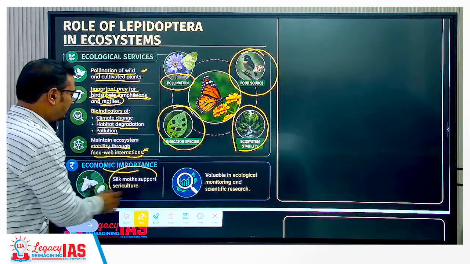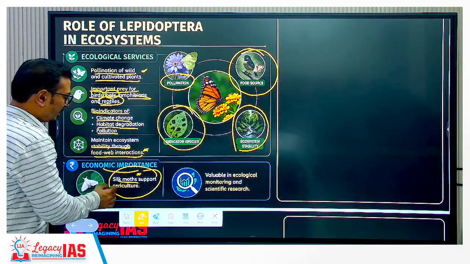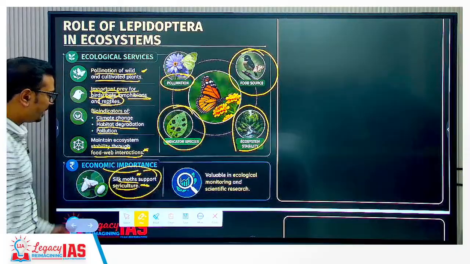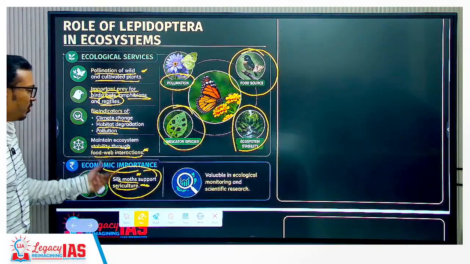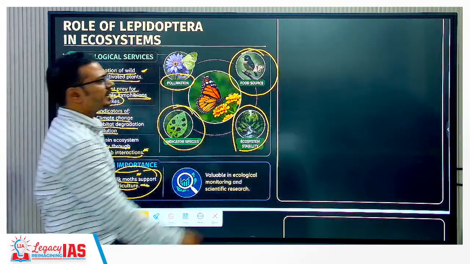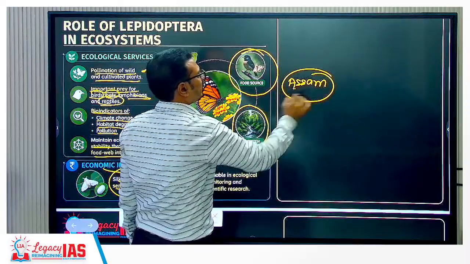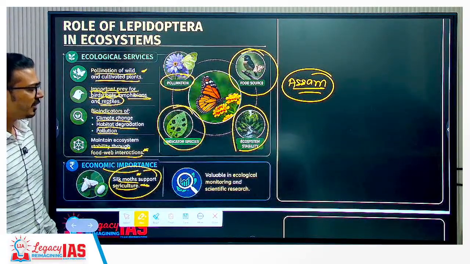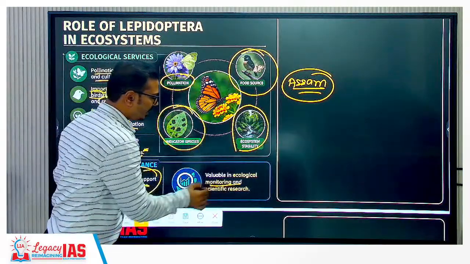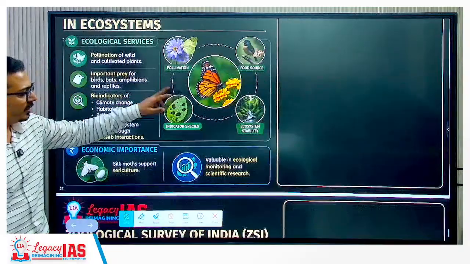Economic importance, like silk. Silk moths are there, and sericulture, right? Sericulture is related to silk farming. It is an important economic activity, especially in states like Assam. So these species are part of this family, valuable in ecological monitoring and scientific research also. This is the way we should talk about this family.